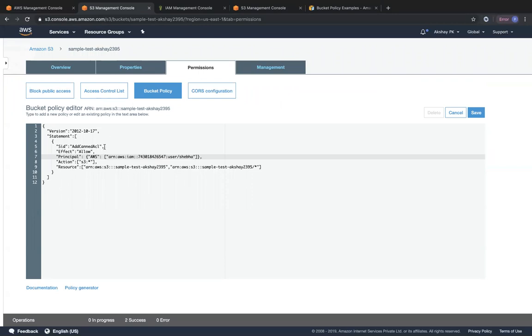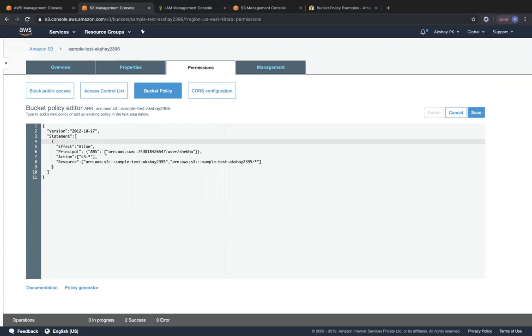So right now you can see over here, we are also going to remove this SID. We don't need a SID. That is to individually identify each and every statement, but we are going to have only one statement denoted over here. So you can see that the version is denoted by AWS. We have only one statement. We are giving allow access to this particular user called Shiba to do all actions on this S3 bucket and all the objects within that S3 bucket. So I'm going to go ahead and click on save.